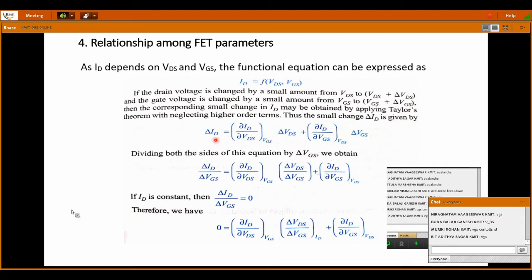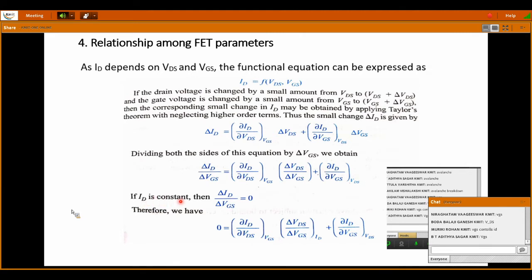Dividing all three terms by del VGS, we get del ID by del VGS is equal to dou ID by dou VDS into del VDS by del VGS, and the third term dou ID by dou VGS is written as it is, and here del VGS by del VGS gets cancelled, so the term does not appear here.